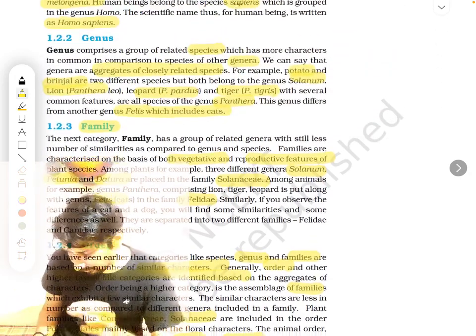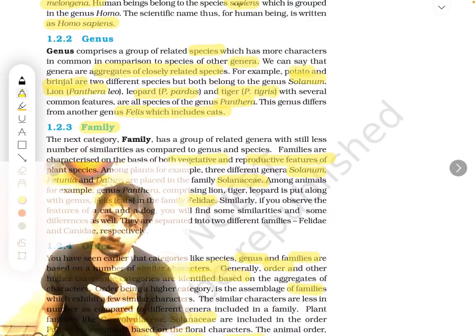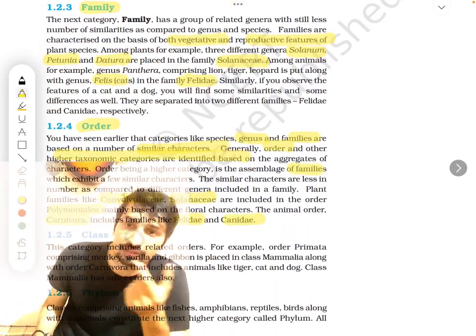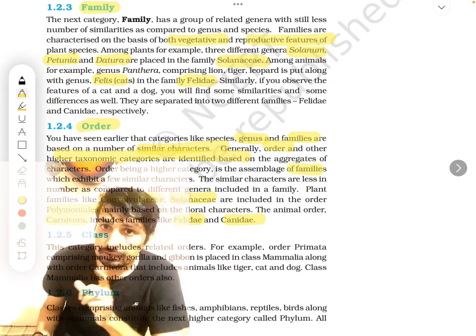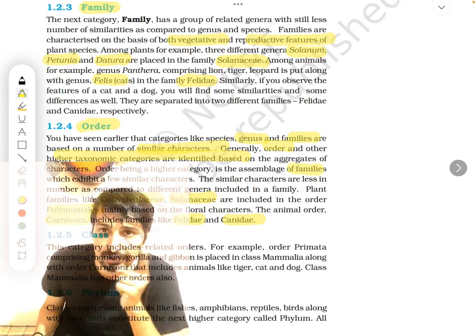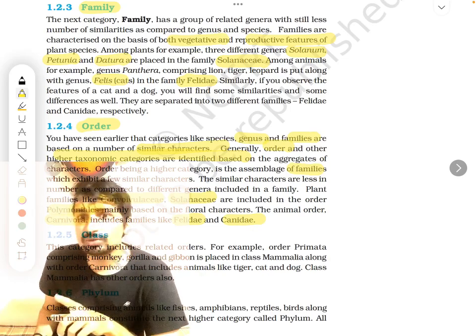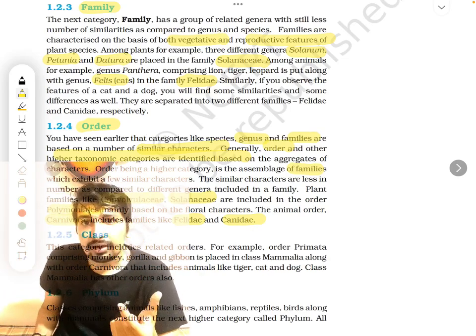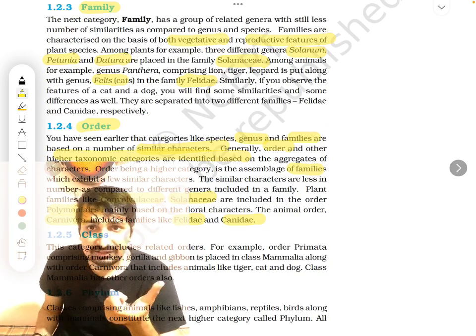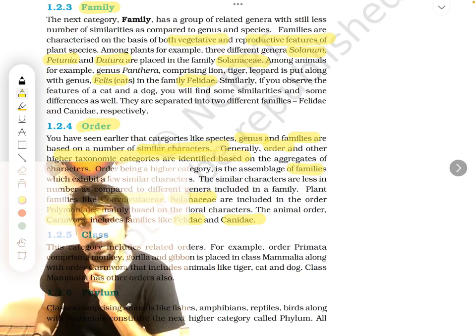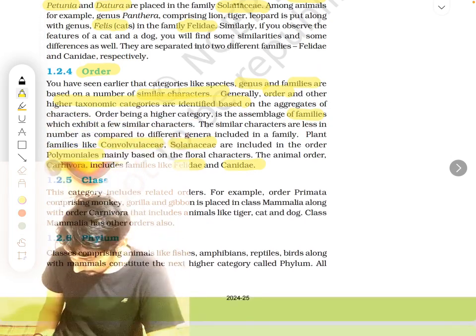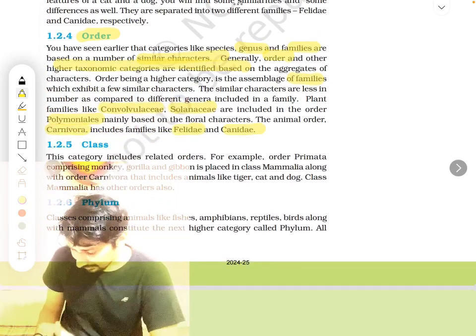Next we learned about what? Family. Okay, Panthera leo, Panthera tigris, Panthera pardus, they all were the same genus. But cat also, cat is Felidae. Felis and Panthera are in the Felidae family. So they are the same family. Correct? Next we learned about order.